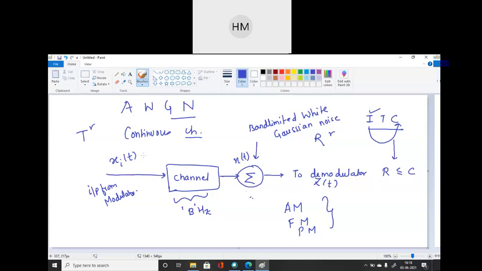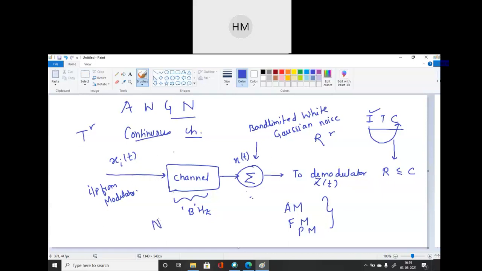So now we will extend the information theory concepts of discrete channels to the continuous channel. We are extending all the concepts we studied earlier to the continuous domain. Here also we can define different entropies. Just as we defined entropies and mutual information for the discrete channel, now we will define them all for the continuous channel.